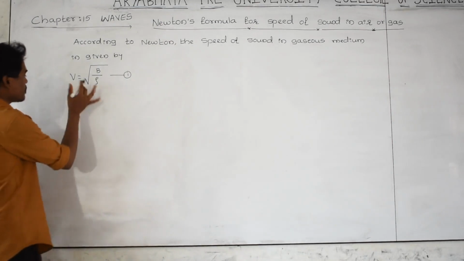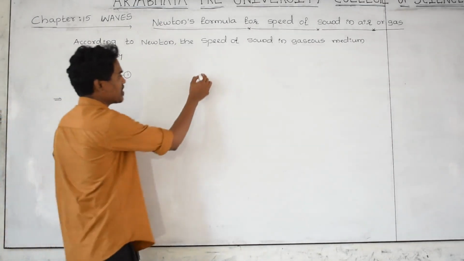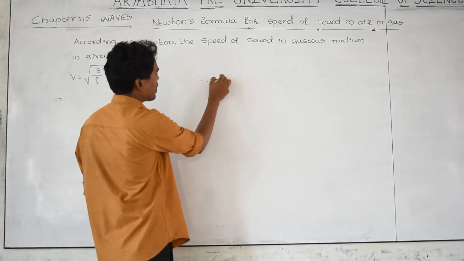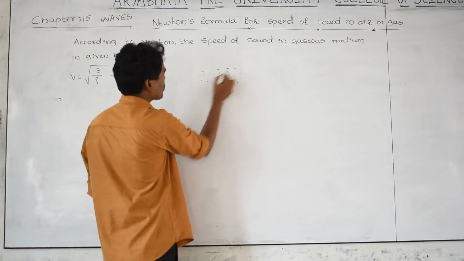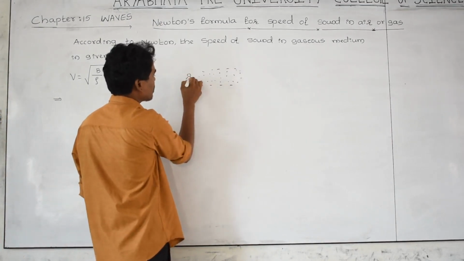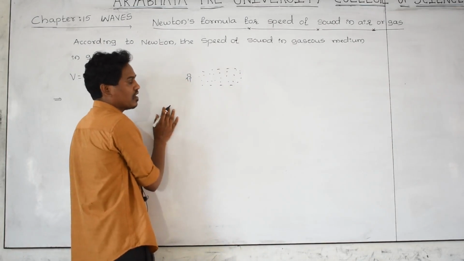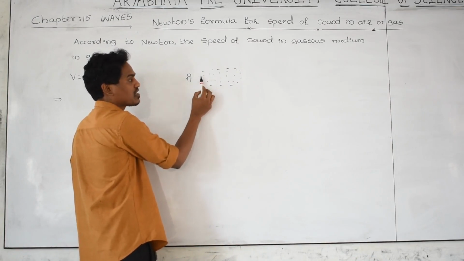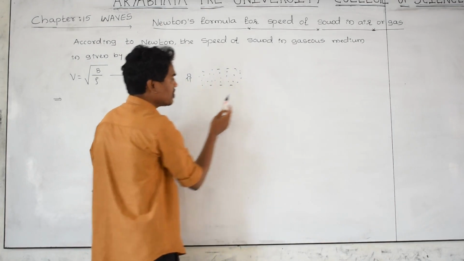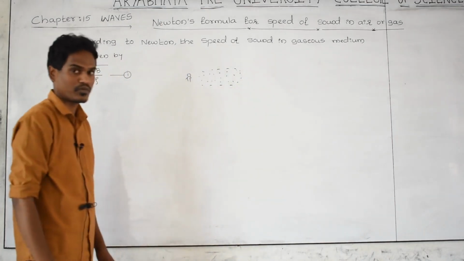And here we know that when the person talks, in a gas medium or air medium, he is putting pressure on air particles, and these air particles are moving in x direction with alternate compressions and rarefactions.